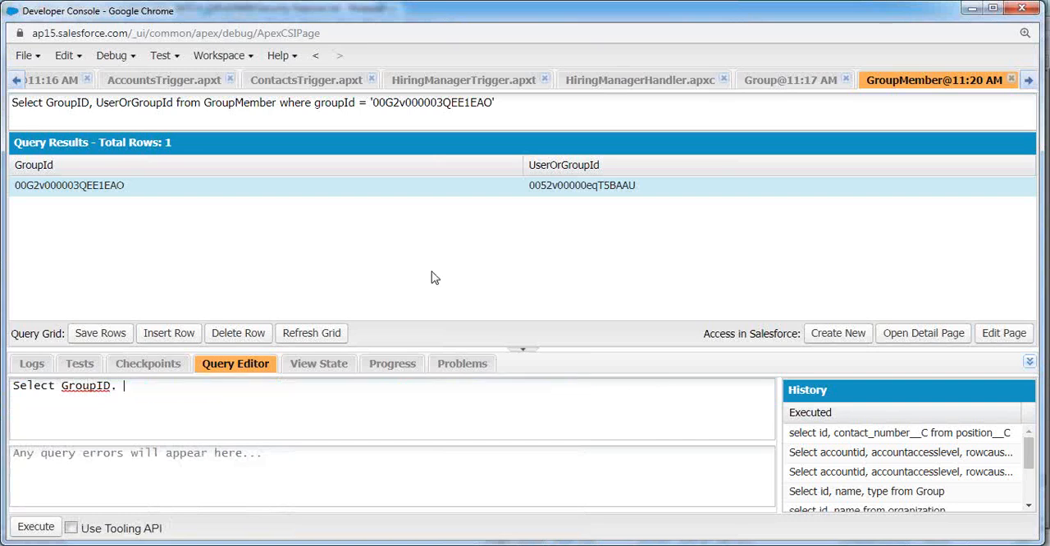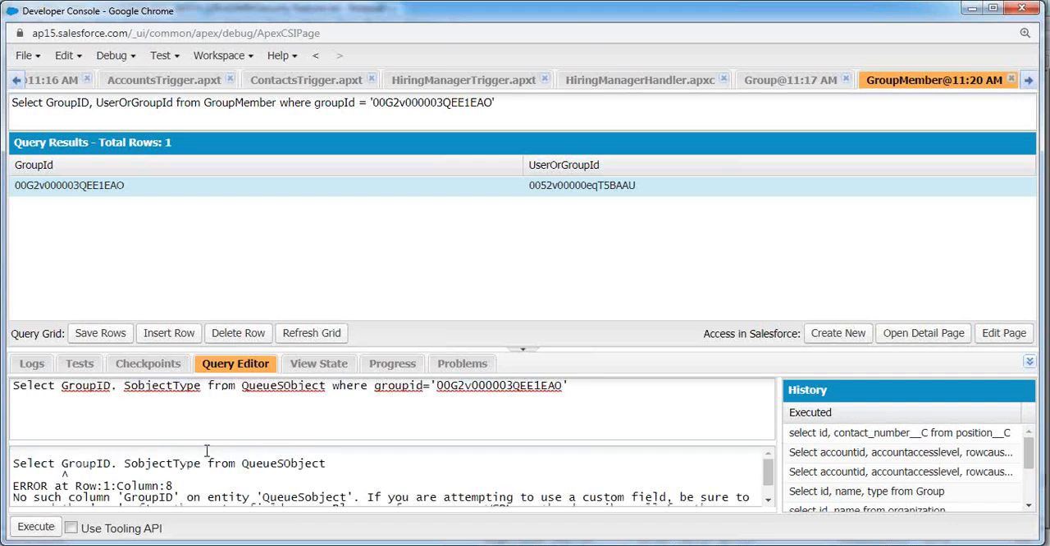Group ID, comma, a subject type from QS subject where group ID equals, I'm passing the group ID. Based on this public group ID, nothing but the QID, I am going to collect the QID along with what kind of objects the queue will support. Click on execute.